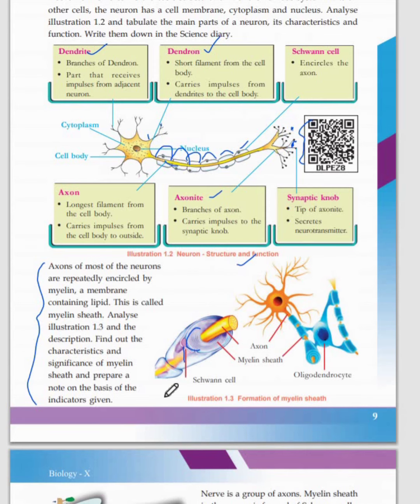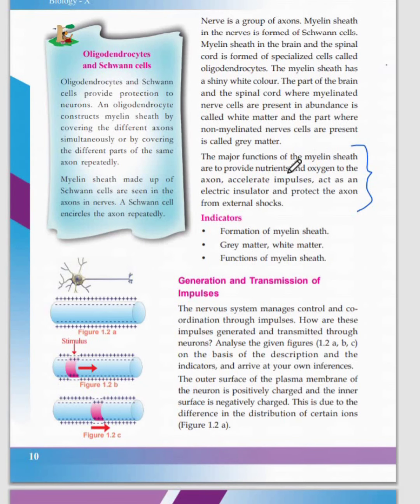And why is your axon covered by a myelin sheath? The main function of the myelin sheath is that it provides nutrients and oxygen to the axon, and it accelerates the impulses, and it also acts as an electric insulator and protects the axon from external shock. So these four are the functions of your myelin sheath. It is an extra cushioning covering all over your axon. It acts as a source of nutrients and oxygen to your axon, and it accelerates the nerve impulses, making transmission faster, and it acts as an electric insulator and protects your axon from external shock.